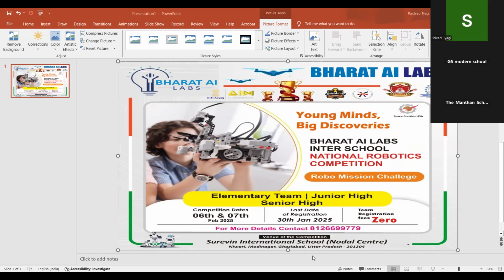We need to place all these game objects here, but the condition is that we need to place them according to the randomization process, not directly. Okay, so these elements' positions are not fixed. So we need to place them according to the randomization process. Now we will discuss what the randomization process is here. At the time of the competition, the referee will decide the position of these elements,